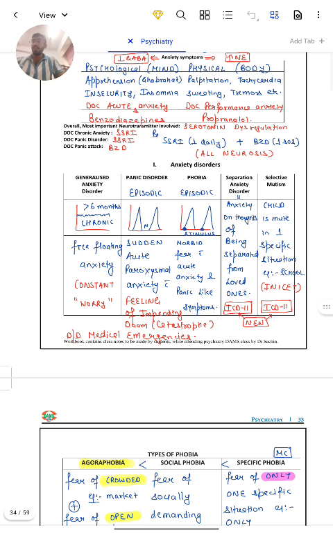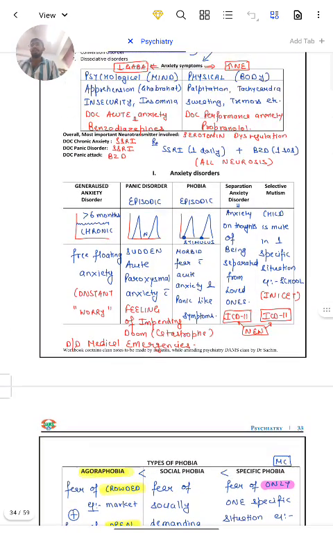It occurs in elderly also. Fifth one is selective mutism. Selective mutism means the child is mute in one specific condition, for example in school, and is not able to communicate or interact with others. So these are the five major headings under anxiety disorders.